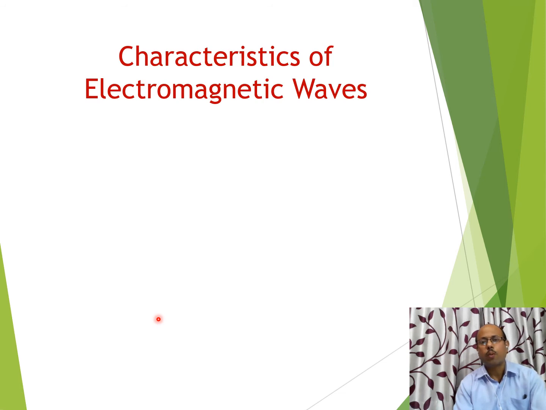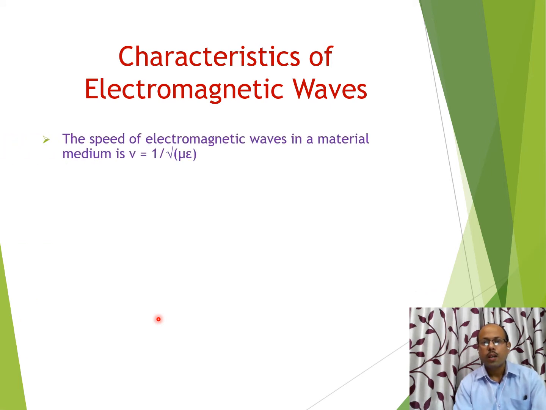Characteristics of electromagnetic waves is continued here. We have discussed 4 characteristics. Now we are discussing the next characteristic of electromagnetic waves. The speed of electromagnetic waves in a material medium is given by v equals 1 by square root of mu m epsilon m, where mu m is known as the magnetic permeability of the medium and epsilon m is known as the electrical permittivity of the medium.